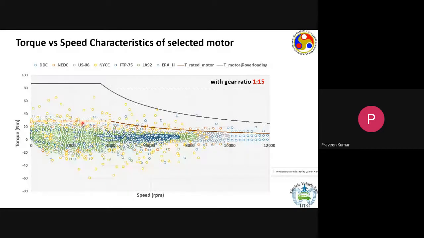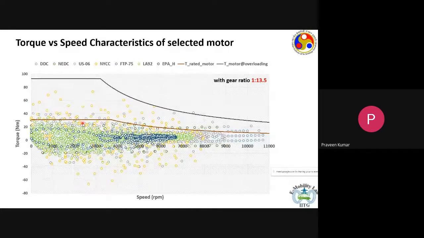So this was the desired torque versus speed characteristics for a gear ratio of 1:15. If we take a gear ratio of 1:13.5, of course, the machine will have to produce more torque because the gear reduction is smaller. In this case, the motor will have to produce around 92 or 93 Newton meter of torque, the peak values.